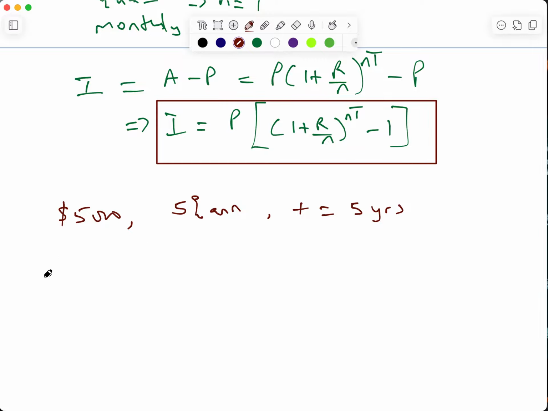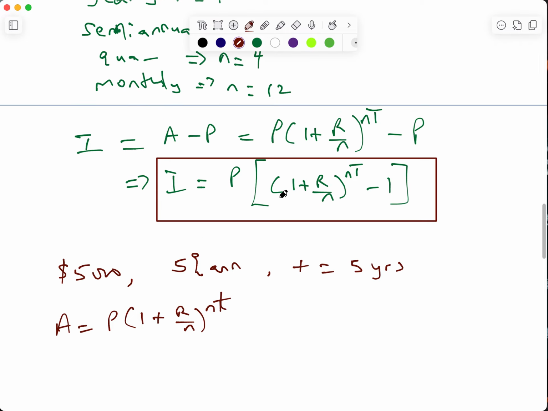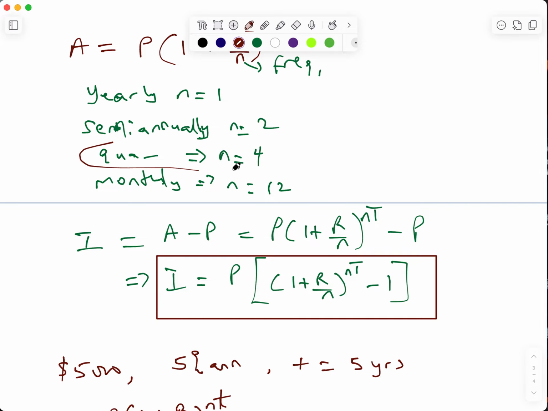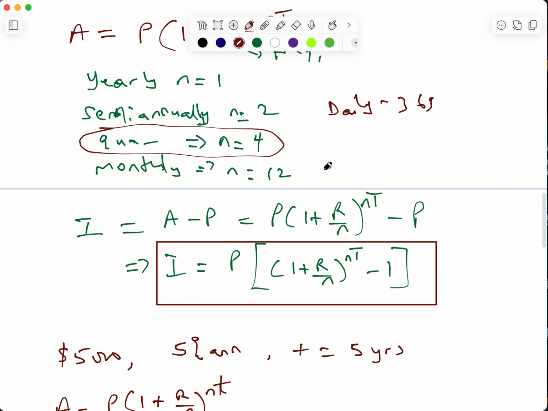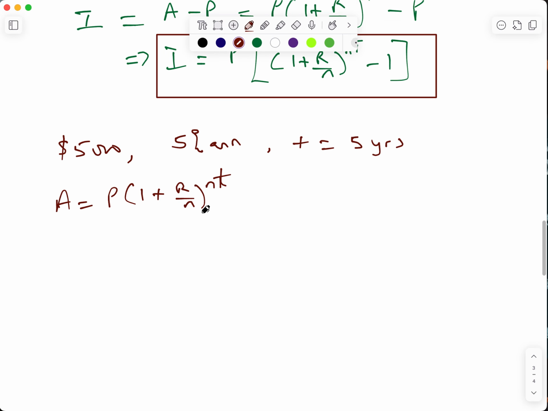The amount is principal (1 + R/N) raised to power NT. I'm going to do just two of these: let's say it is done quarterly, and let's say it is done daily, that's 365.